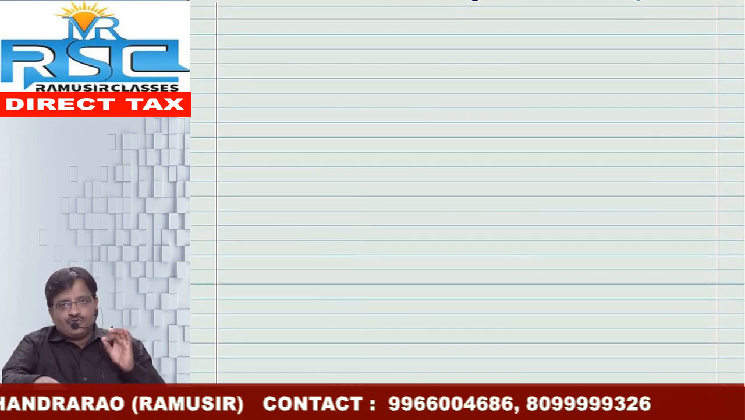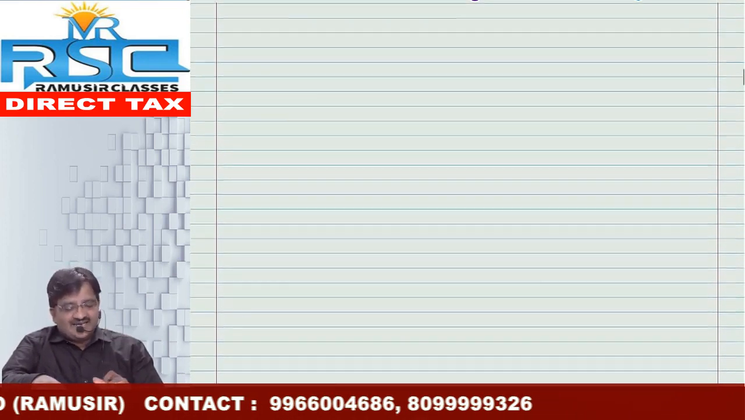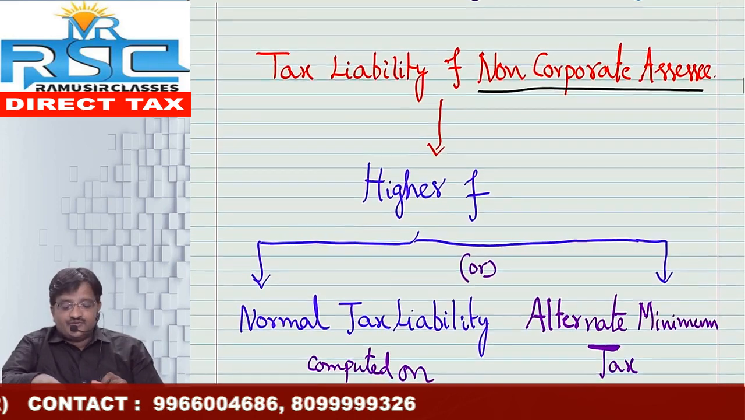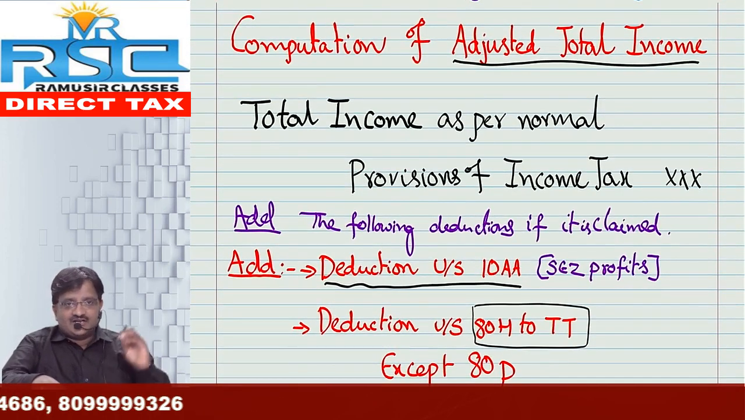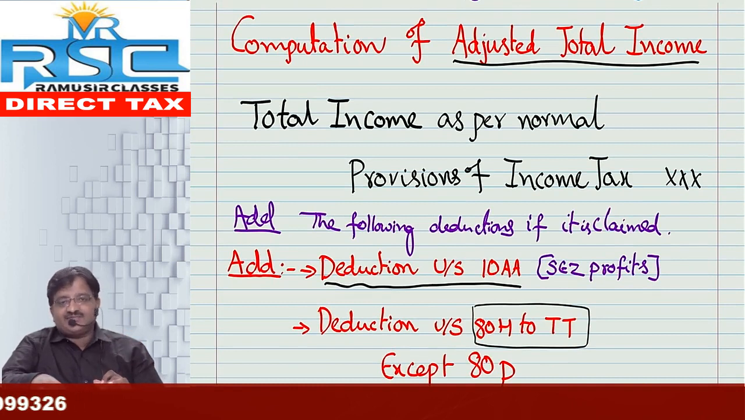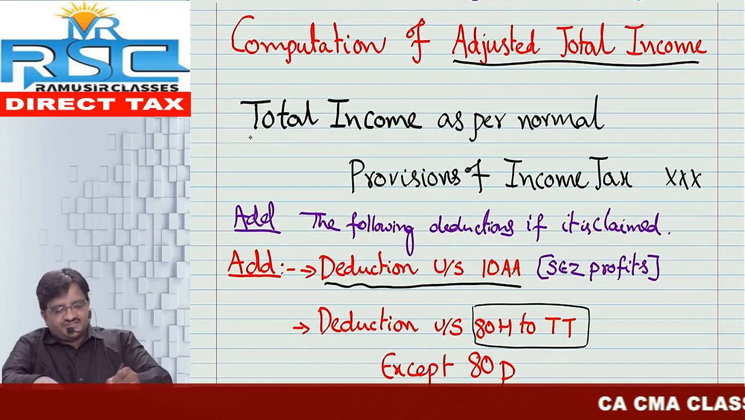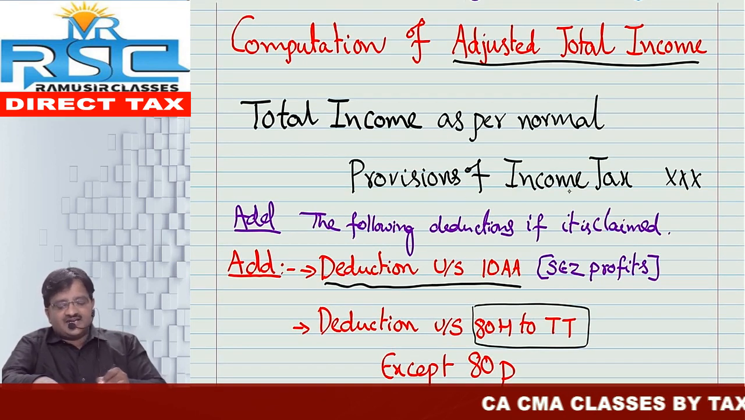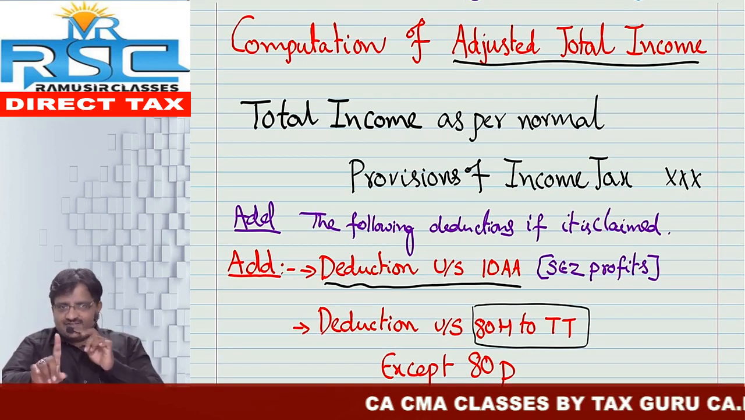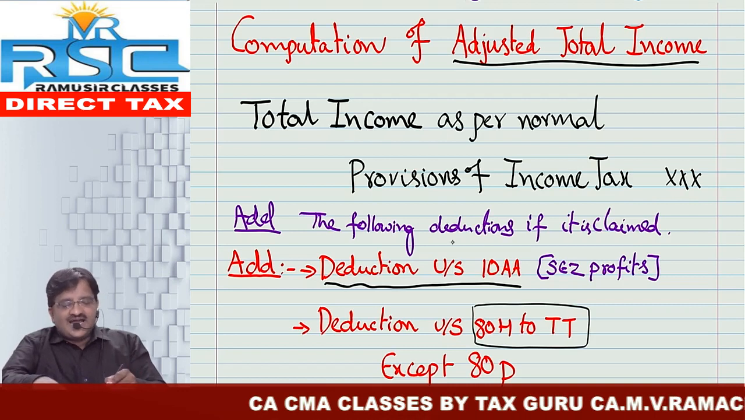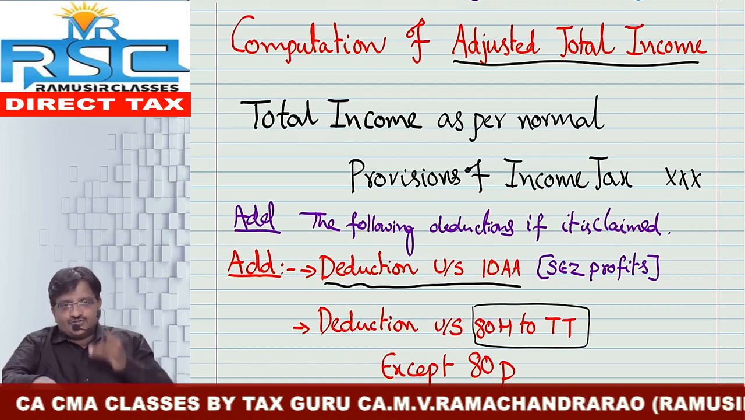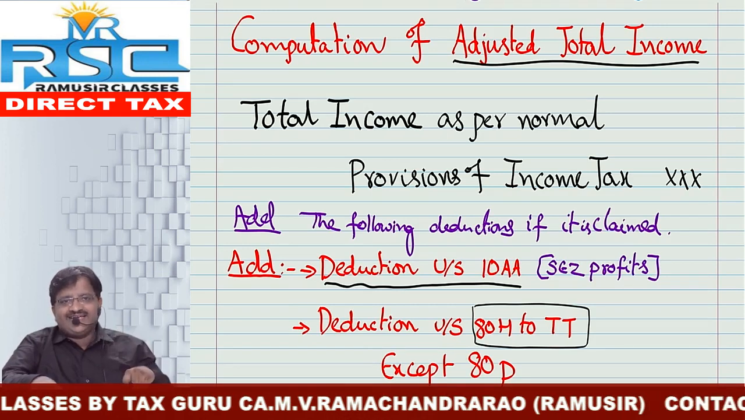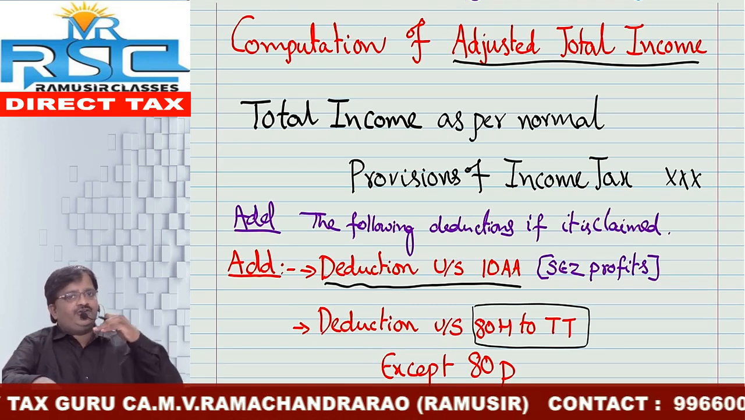Friends, so many entities are claiming deductions and offering less amount of tax. For that purpose, the Government of India has introduced the concept called adjusted total income. For that purpose, first take the total income as per normal provisions of the Income Tax Act. First one, total income. After that, add the following deductions if you already claimed earlier. So if you have claimed the following deductions, compulsorily we need to add them back.